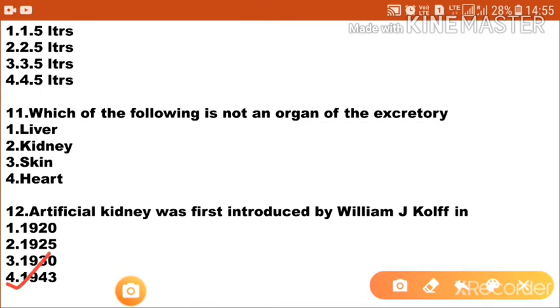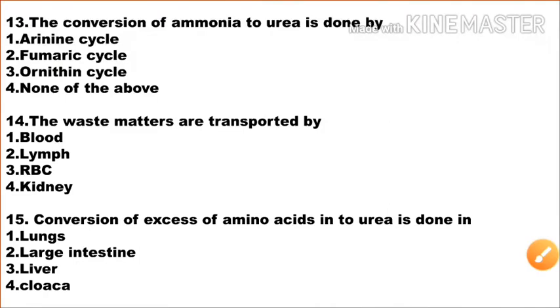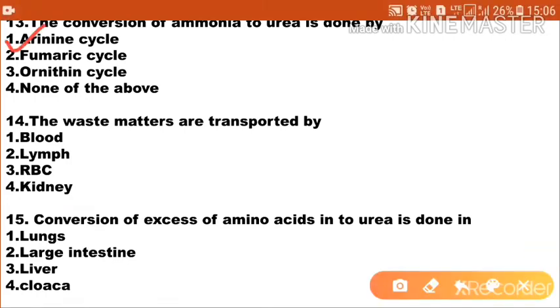Option 4 is the correct answer. The next question. The conversion of ammonia to urea is done by option 1 adenine cycle, option 2 fumaric cycle, option 3 ornithine cycle, option 4 none of the above. So the correct answer is option 1 adenine cycle. Option 1 is the correct answer.